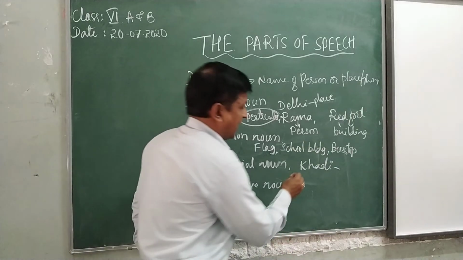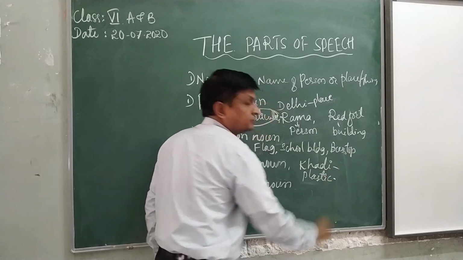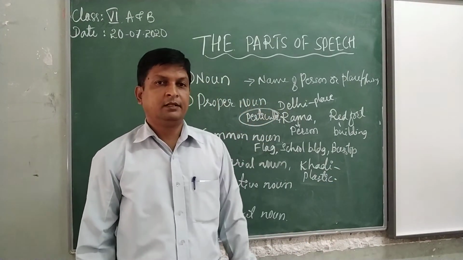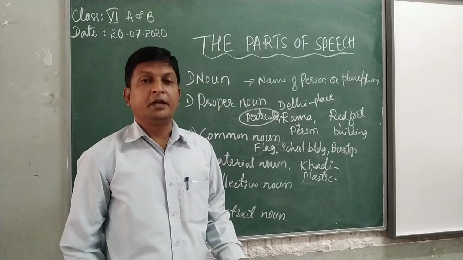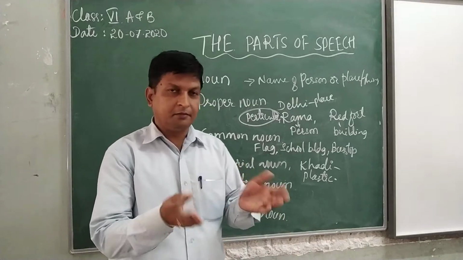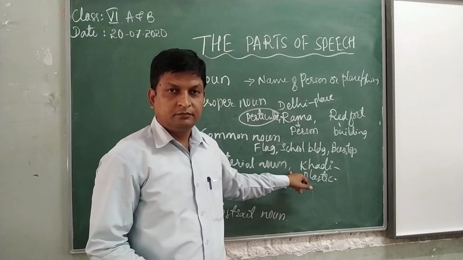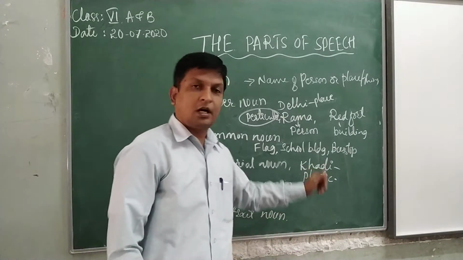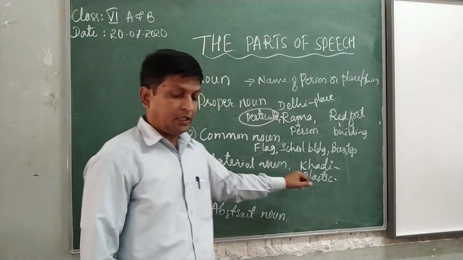Khadi, plastic chairs, plastic tables, wooden tables, wooden desk. These are the particular materials made from the wood, made from the plastic, made from the khadi. That's why these are considered as material nouns.